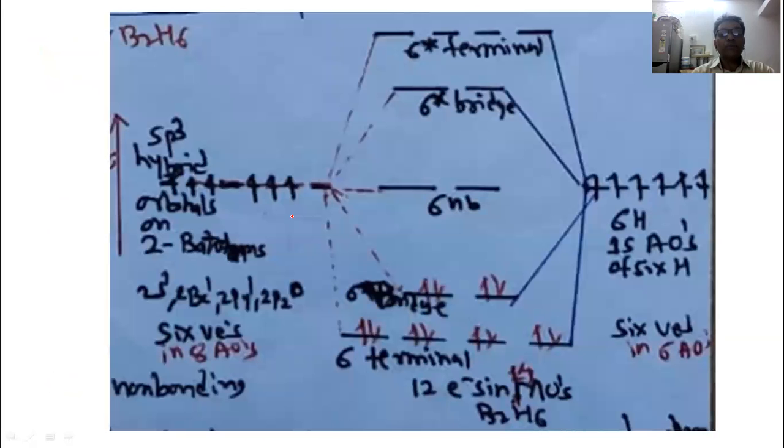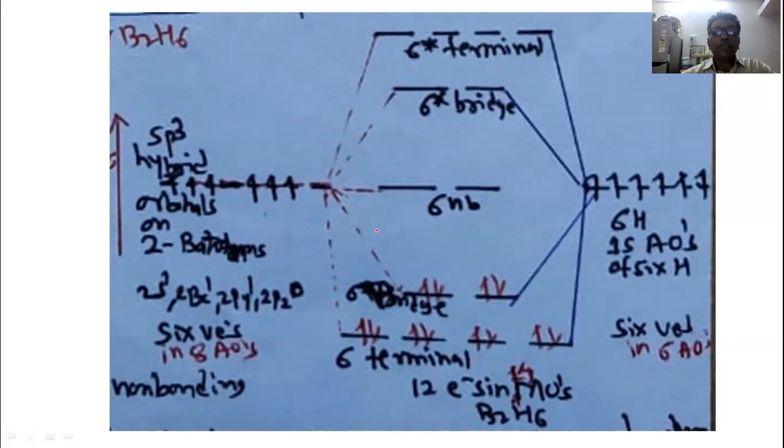So let us see the diagram now. Okay, this is the MO diagram of the diborane molecule. Sigma terminal, sigma bridge bonding molecular orbitals, sigma star bridge antibonding molecular orbital and sigma star terminal antibonding molecular orbital.